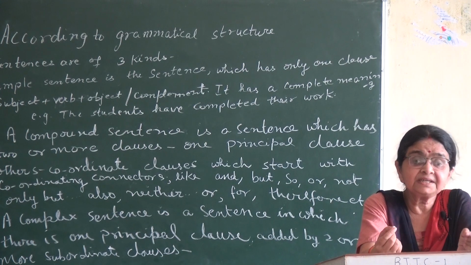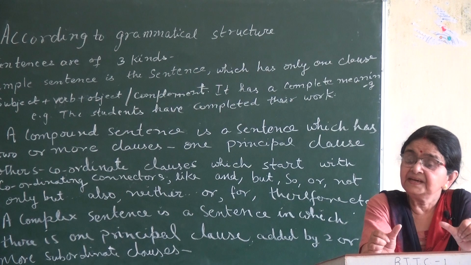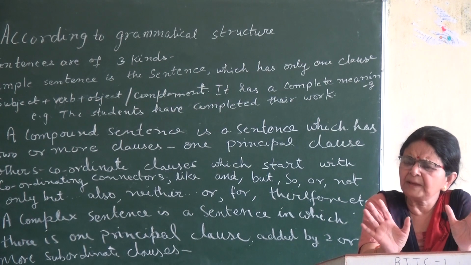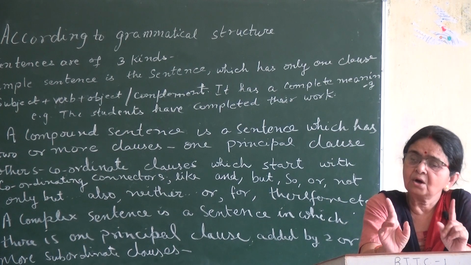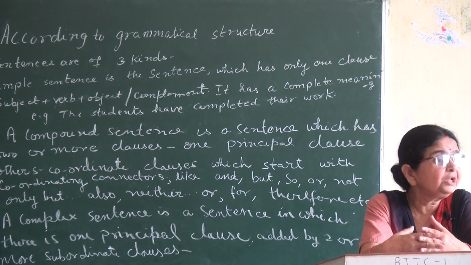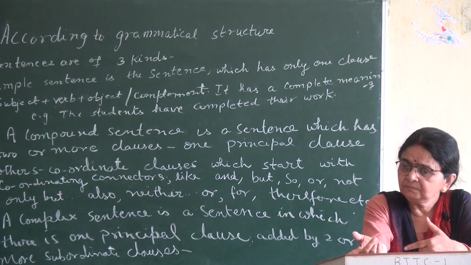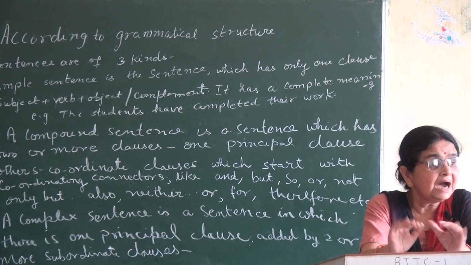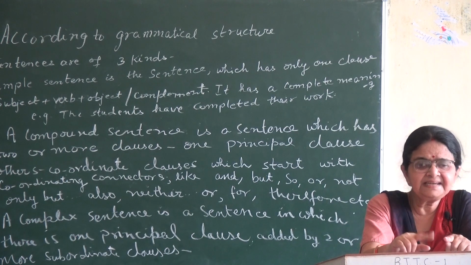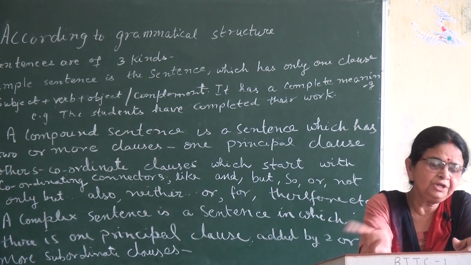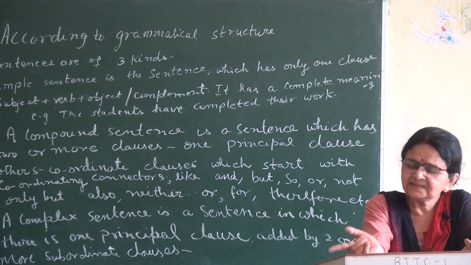Now come to the most important type of sentence, which is written in newspapers, big novels, big books, important books of all subjects. Those are complex sentences. And what you have to do in your exam is learn how to convert simple sentence into compound, compound into simple. This is the highest level of ability. Change simple sentence into compound, compound into simple, simple into complex, complex into simple.